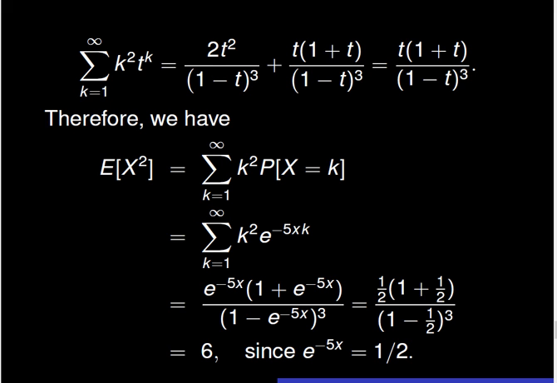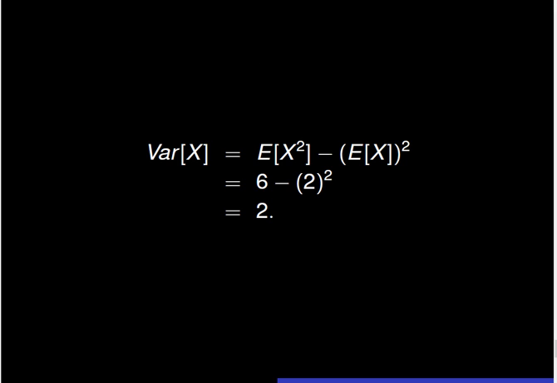We then apply the formula in order to simplify the expectation of x squared. It comes that E of x squared is 6, since exponential of minus 5x is equal to 1/2. Finally, Var of x is equal to E of x squared minus the square of E of x. Thus, the variance of x is equal to 6 minus 4. In sum, the variance of x is 2.